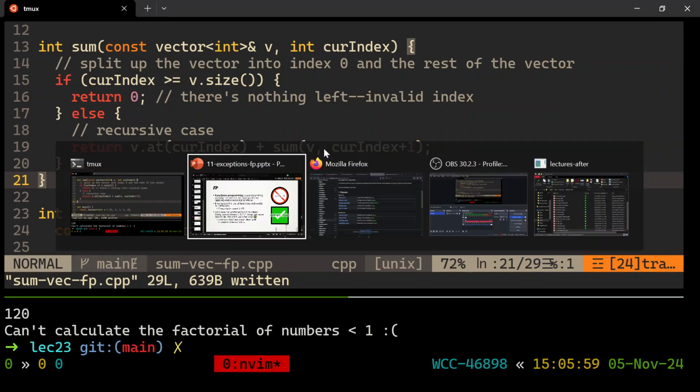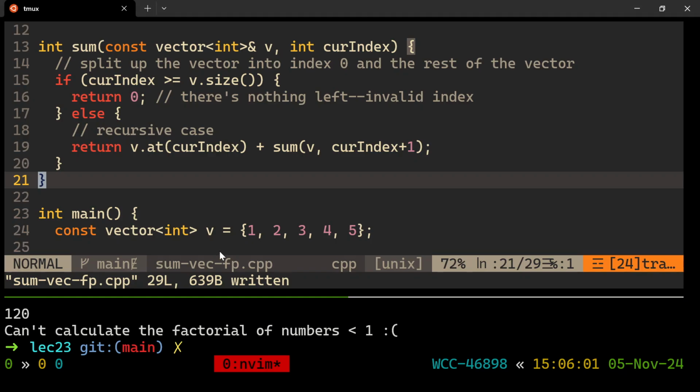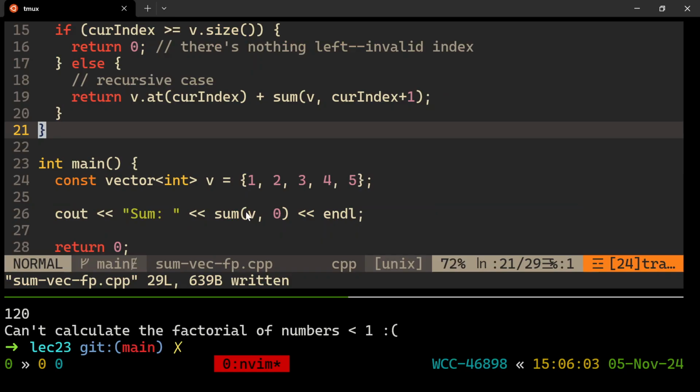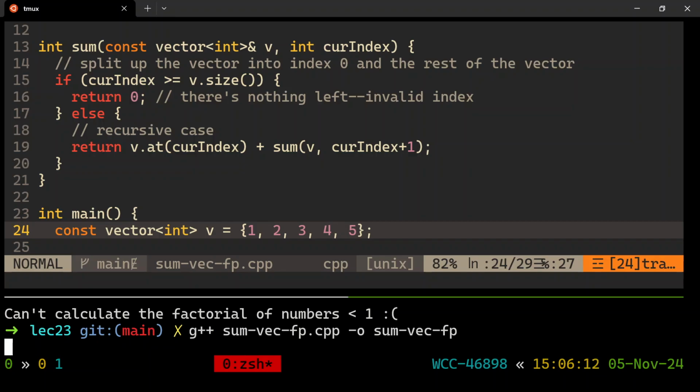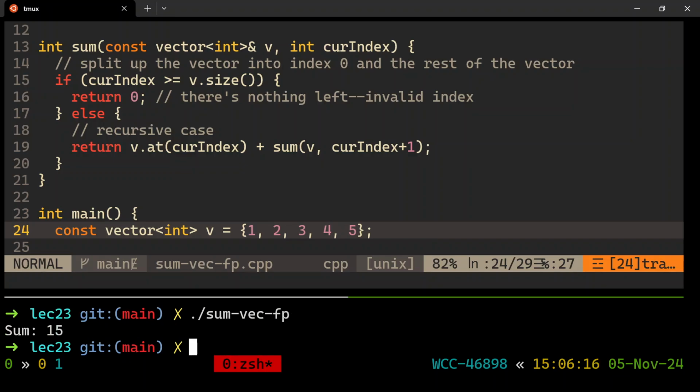All right. So we got this. That's what's going on, and we can call it, and it will sum the values of these things, and it will do it right. Sum vec fp. It's very cool. The sum is 15. That is correct. Okay. Does that make sense? Yeah. Question.